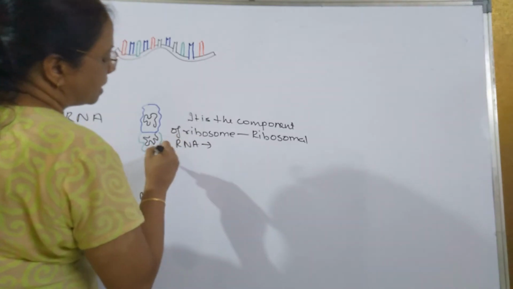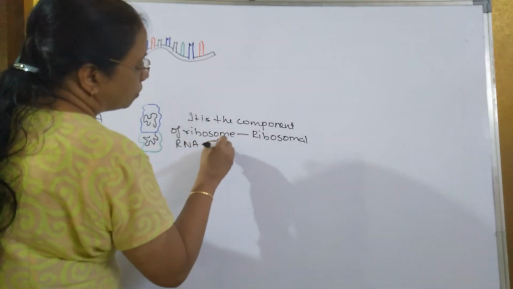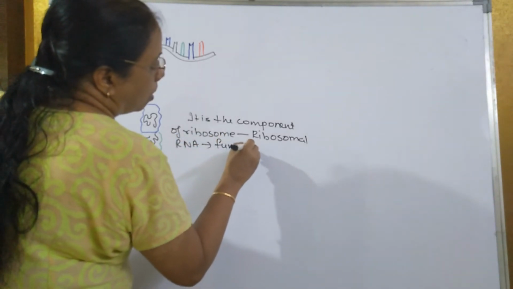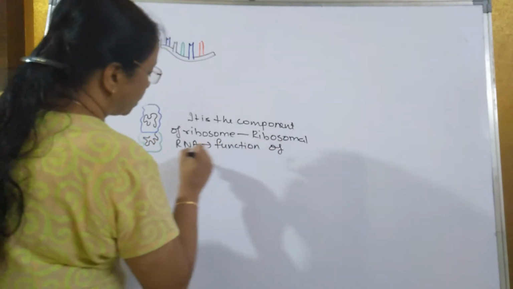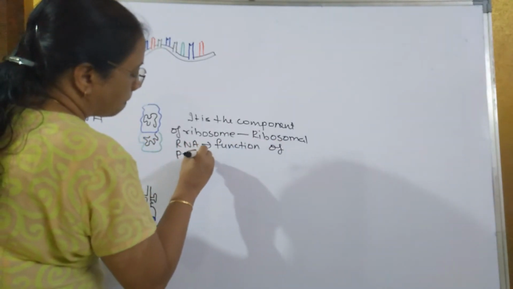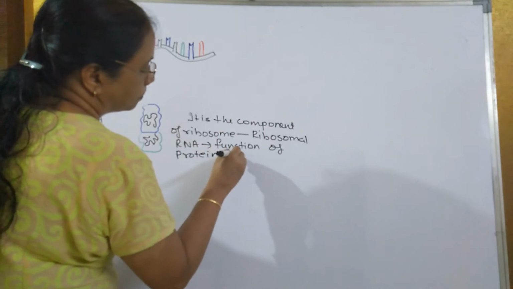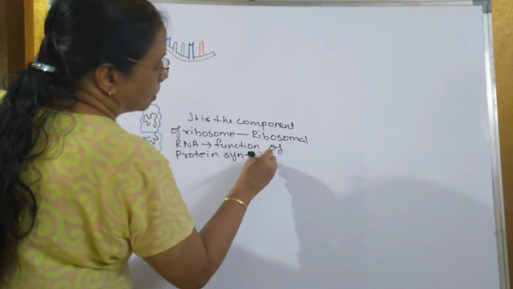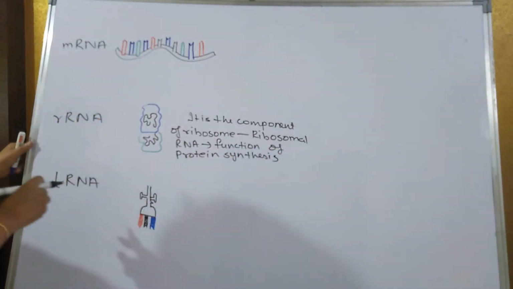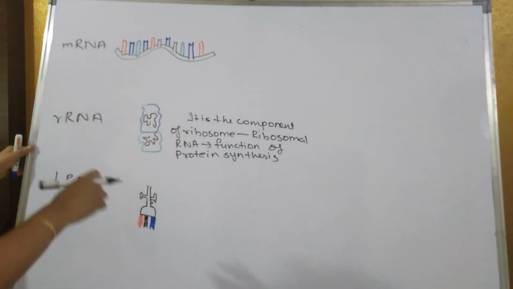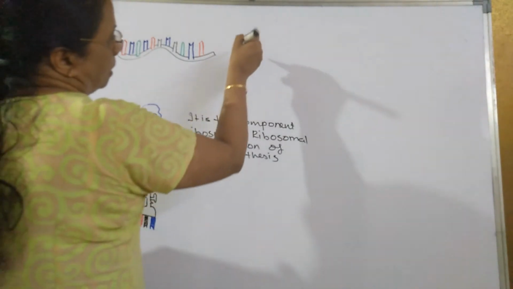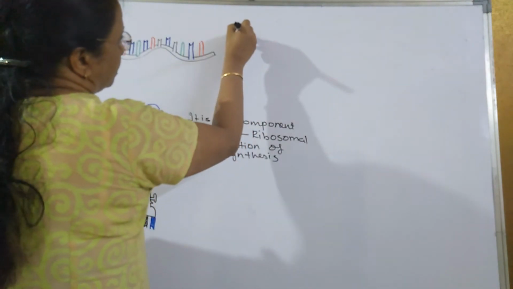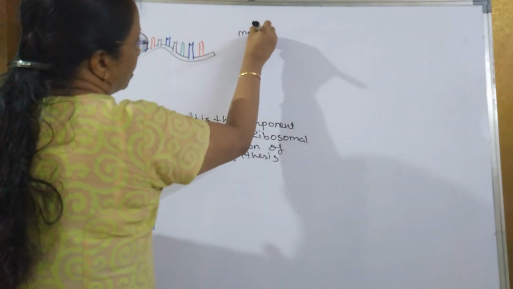What does it do? It performs the function of protein synthesis. Now the second type of RNA is mRNA. Now mRNA is known as messenger RNA.